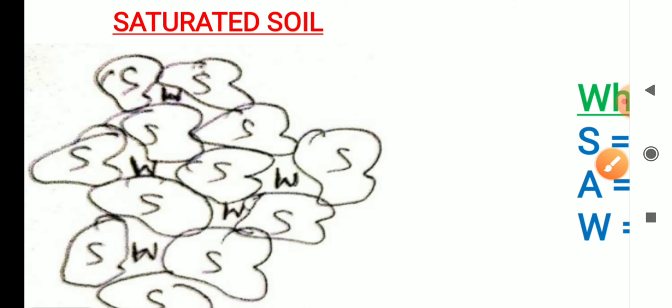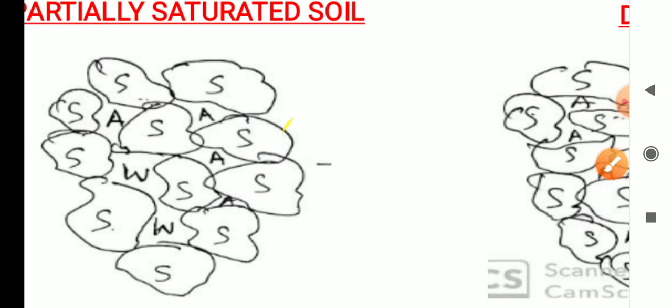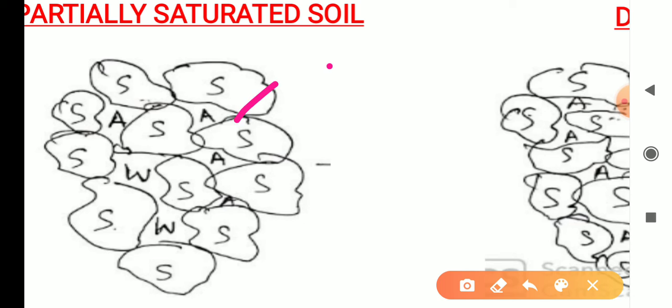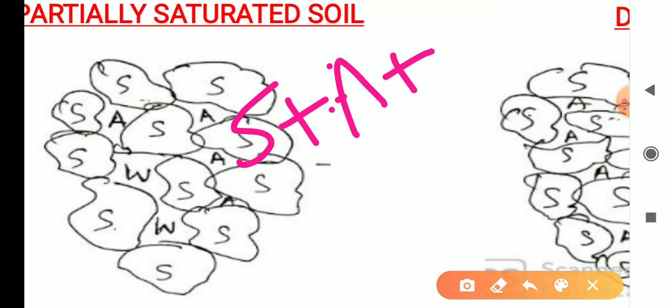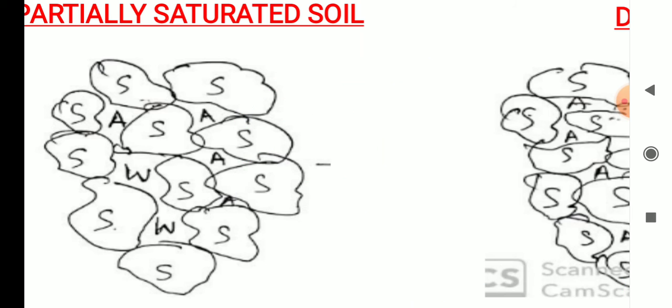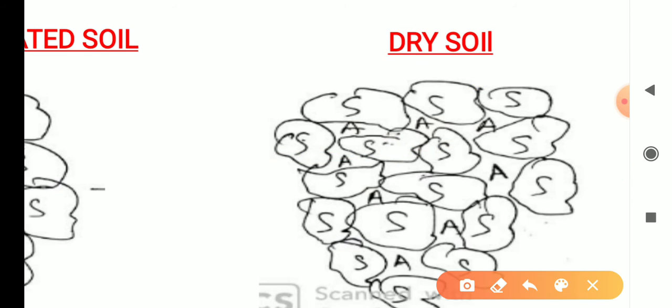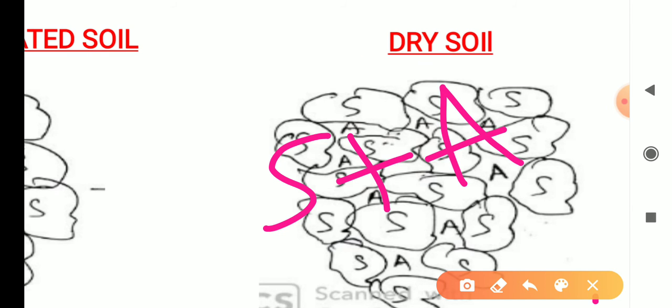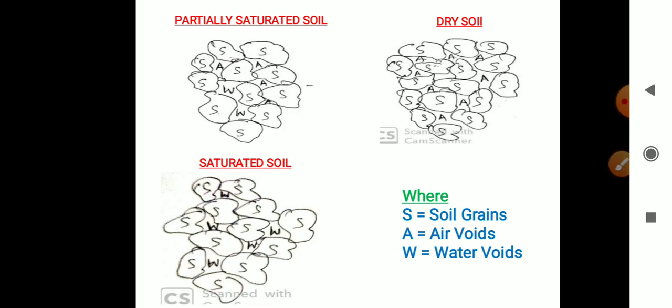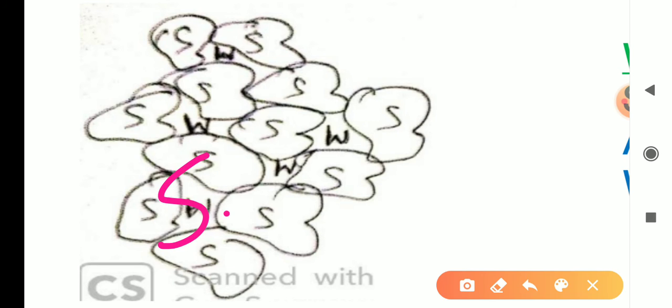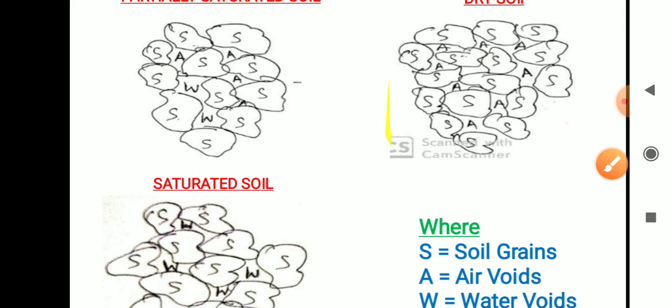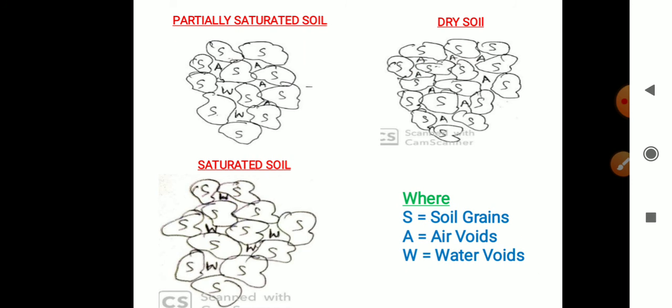So what's the difference? In partially saturated soil, we have soil plus air voids plus water voids. In dry soil, there is only soil plus air voids, so water voids are not there. In saturated soil, there is soil plus water only, and air voids are zero. This is the difference between partially saturated, dry and saturated soil.